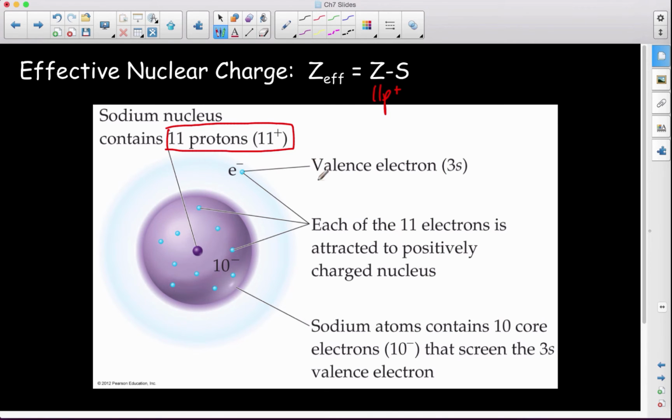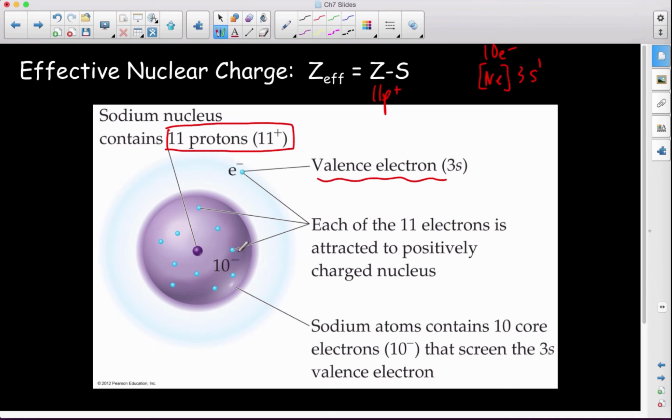Now, bearing in mind that the valence is always going to be our outermost shell, that means we're going to have core electrons on the inside, right? Which means basically this is outside, then we have all these ones on the inside. So if we look here, sodium has a total of 11 protons. A neutral sodium atom would have 11 electrons. We'd have this one out here, if we think about sodium's electron configuration, right? It would look like neon 3s1. Okay, so then what that means is we have 10 electrons on the inside and 1 on the outside.